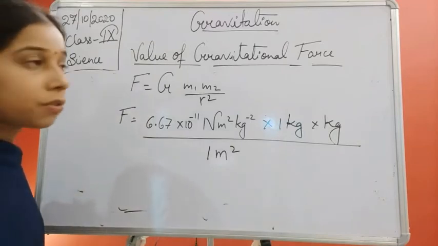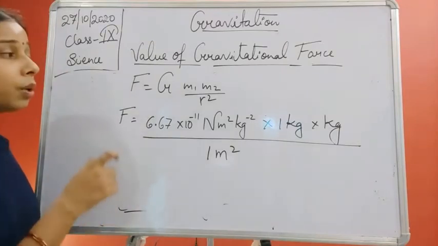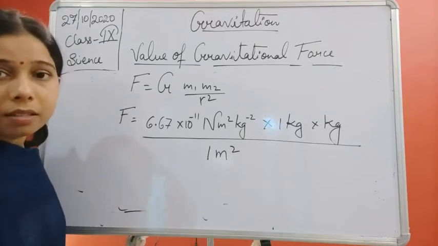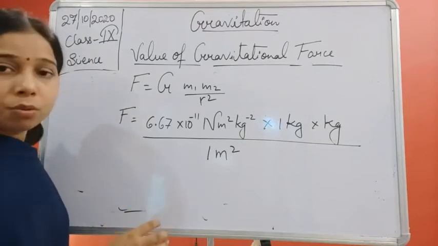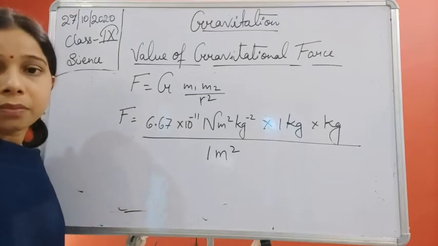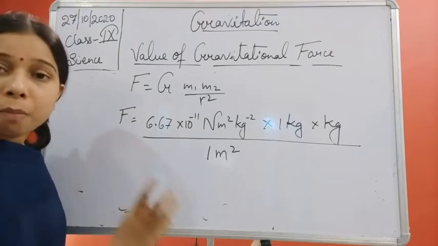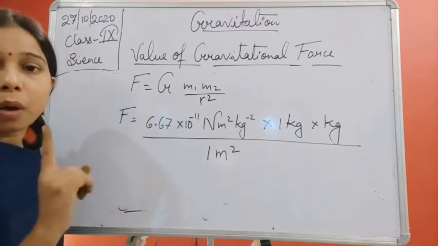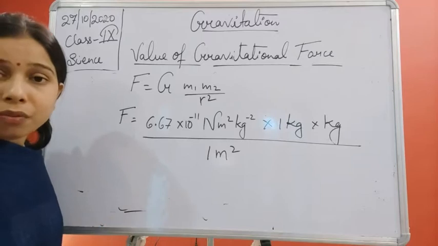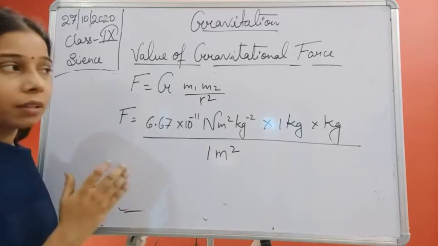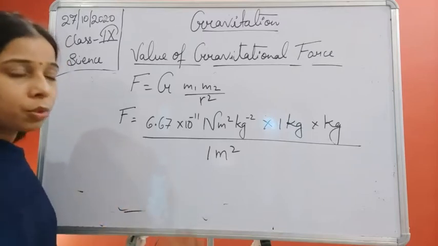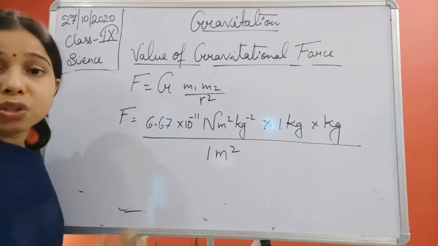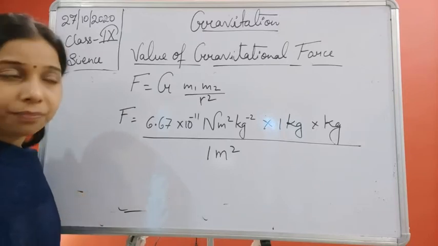Right? You see here, we have taken two objects and both of the objects have the same mass. That is m1 and m2, and the mass is 1 kg. Now the distance between the two masses, which are kept at a certain distance from each other, is 1 meter. What we have to find is the value of the gravitational force existing between the two objects by using the value of the gravitational constant also, right?